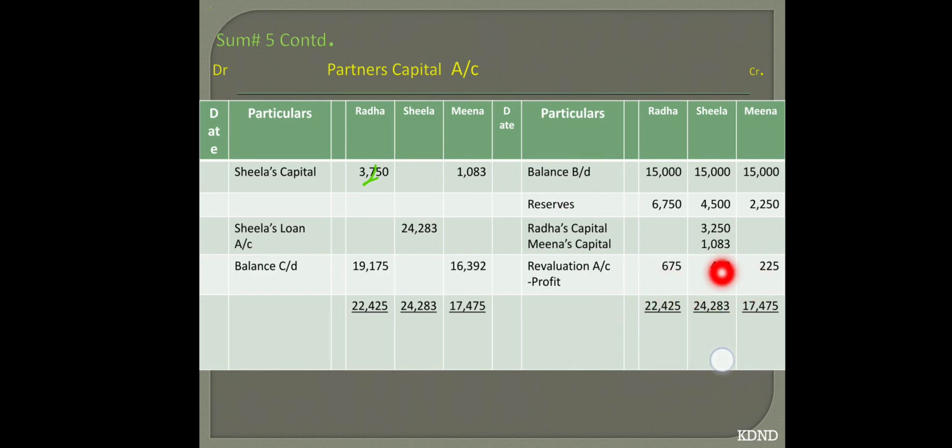Now first account closing is of Sheila. Close Sheila's account. Transfer that to loan account of Sheila. Because no fund is excess, so we have to transfer to the loan account of Sheila. And then close your Radha's account and Meena's account. You will find the difference, that will be balance carried down, which will be transferred to the balance sheet.